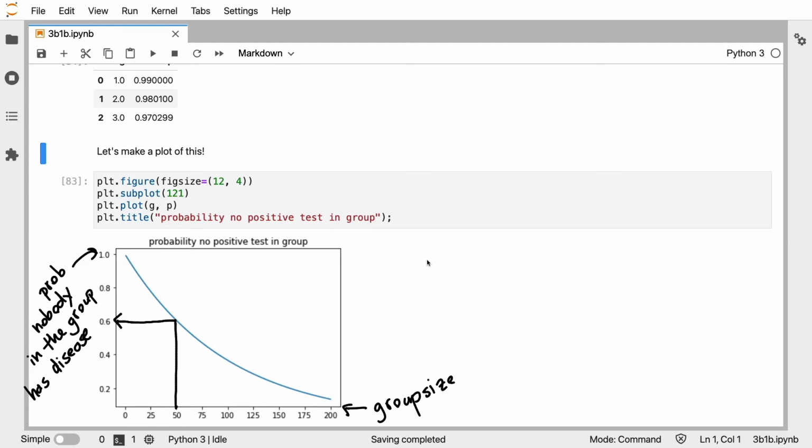So what I kind of want to do is multiply my group size here with the likelihood that they can just all go home. If I have my group size and my probability value, effectively what I'm going to do is take every value g over here, multiply that by every probability value over here, and that's going to give me a new number that I would like to plot against the group size. So I'll add that code now and I'll run it.